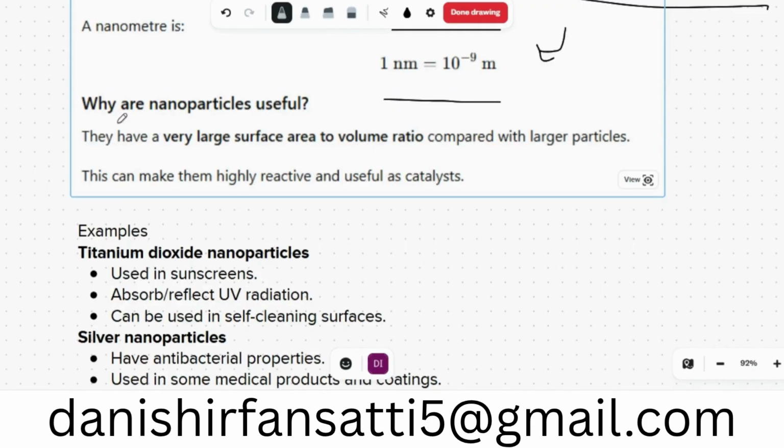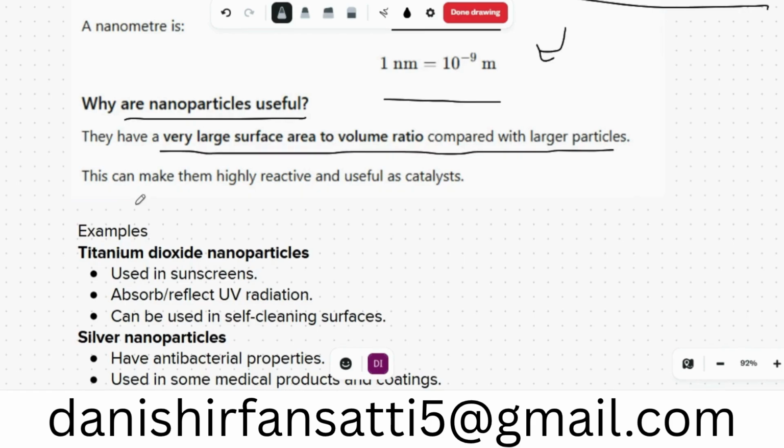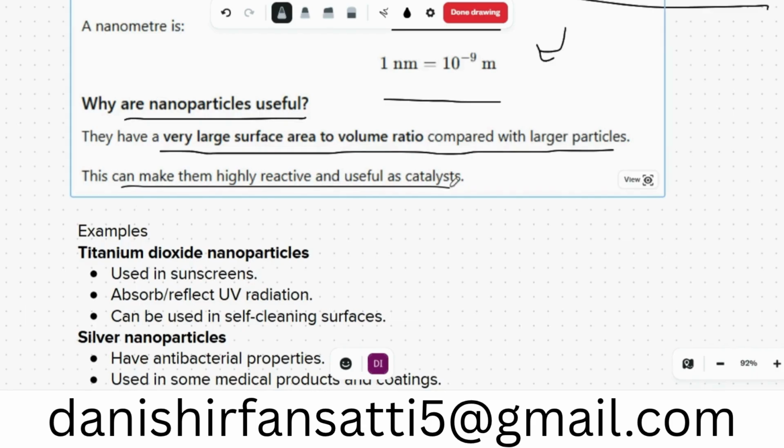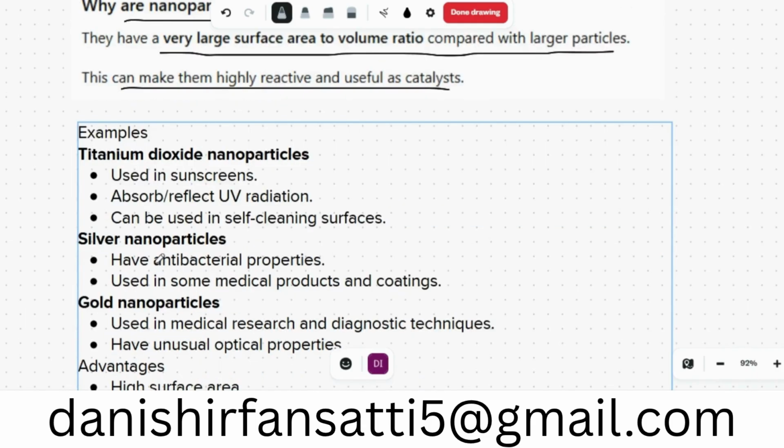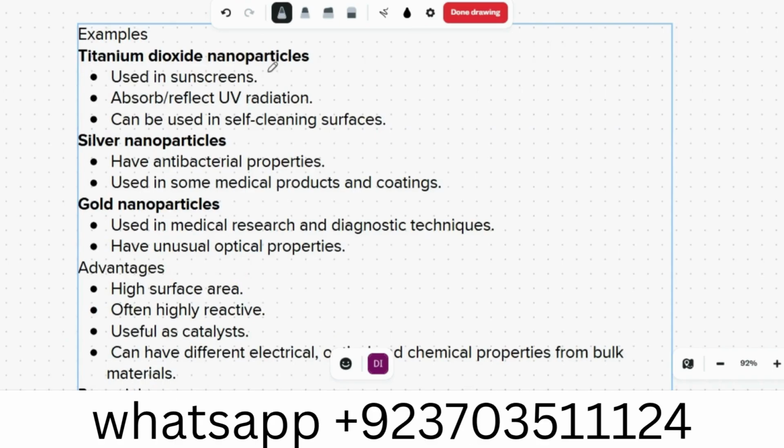Now why are nanoparticles useful? They have a very large surface area to volume ratio compared with larger particles. This can make them highly reactive and useful as a catalyst. Examples: titanium dioxide nanoparticles are used in sunscreen to absorb or reflect UV light, and can be used in self-cleaning surfaces. Silver nanoparticles have antibacterial properties and are used in some medical products and coatings. Gold nanoparticles are used in medical research and diagnostic techniques, and have unusual optical properties.